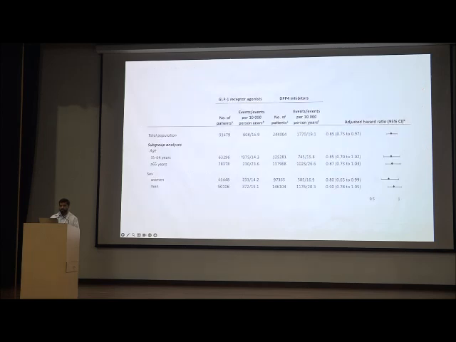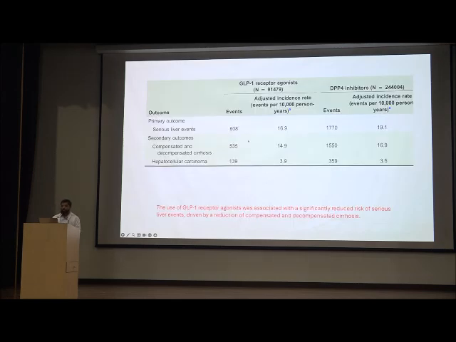They even did subgroups, and you can see the events per 10,000 population were 608 in patients on GLP analog as compared to DPP-4, which was 1770, with a hazard ratio of 0.84, which is less than 1, as you can see in the adjusted hazard ratio also. They did subgroups by age and sex also, and it was maintained that events were less in patients who received GLP analog as compared to none. So this is the same.